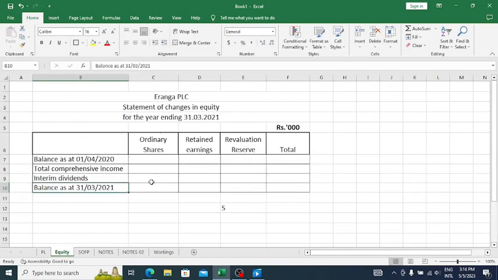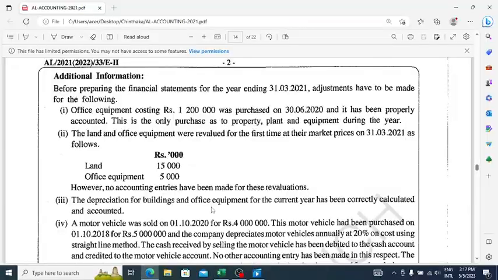And also this should be recorded under the changes in equity also. Right. So, okay, now we are done with the question adjustment number 2.